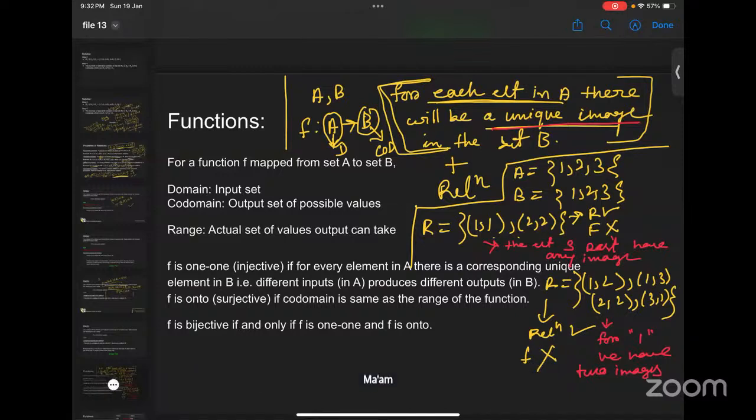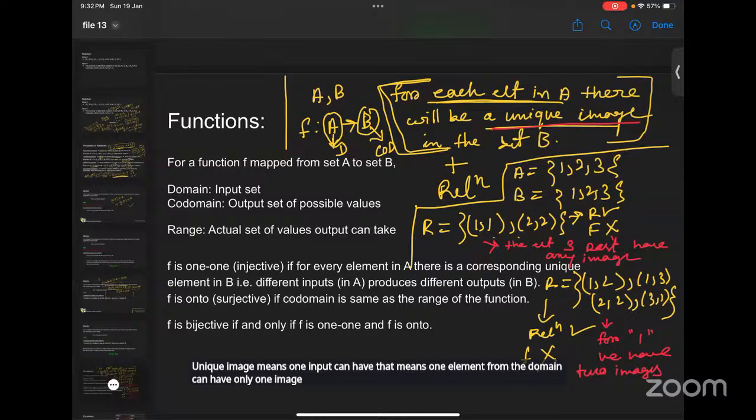Ma'am, what do you mean by unique image? Unique image means one element from the domain can have only one image. Once you are pairing 1 with 2 and 1 with 3, you are assigning 2 outputs to 1. That means 1 is having 2 different images, which is not possible in a function.